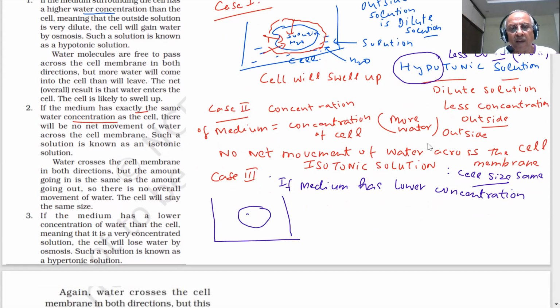There is a solution, and this is our medium. If the medium has lower concentration, that is called a hypertonic solution.